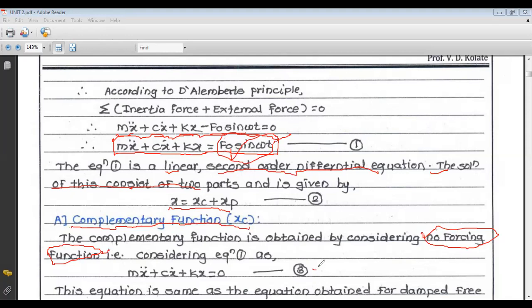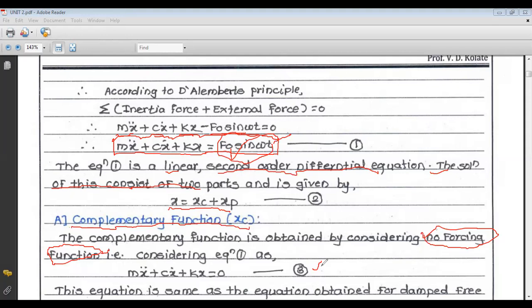This is equation number 3. Now, if we see this equation, m x double dot plus c x dot plus k x is equal to 0, this is the same equation which is obtained in the case of damped free vibration. It is the same equation, m x double dot plus c x dot plus k x equals 0. So this is our complementary function equation.